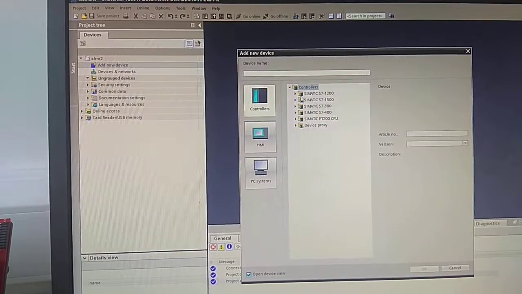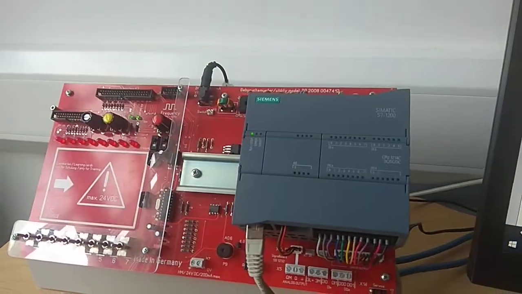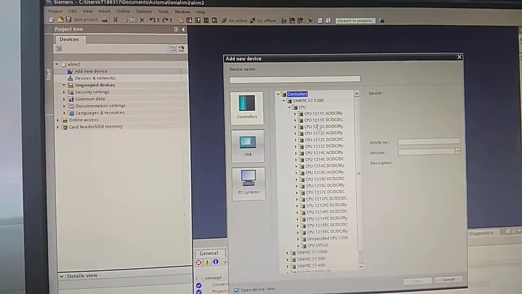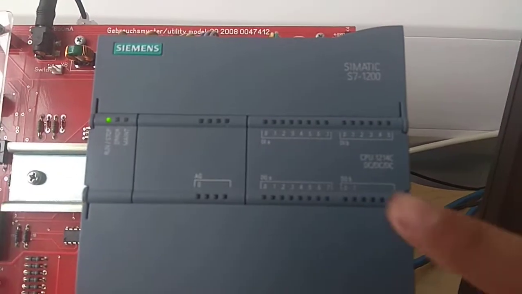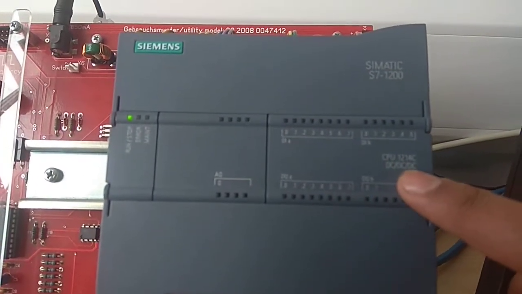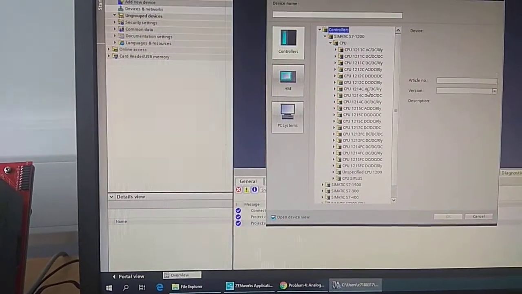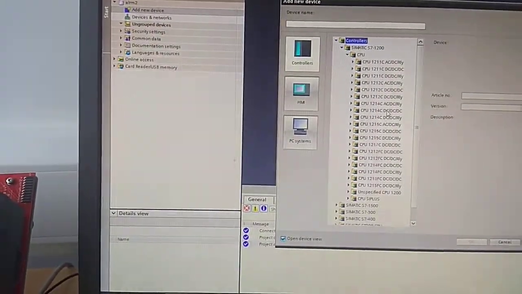So we're going to go to Simatic S7 1200, which is what we've got here, and we're going to go in CPU. Now there's a lot of versions here, so for the version that you need to look at your PLC, and right here it says CPU 1214C DC. So we're going to choose that one.